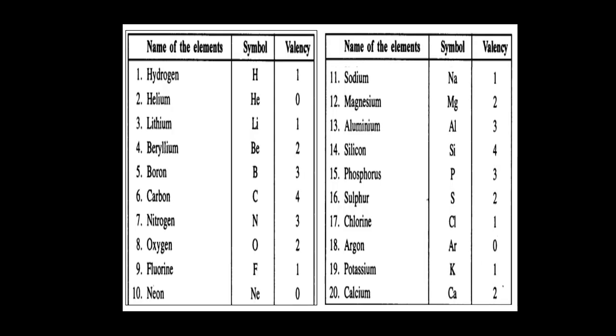Children, before we move on further, you have to remember at least these 20. If you can remember more than this, well and good, but at minimum these 20 elements' names, symbols and valencies you must remember. So, take out your rough notebook and practice it, right.